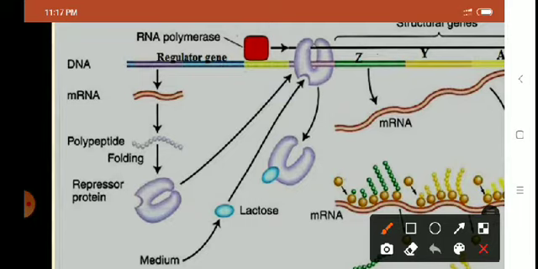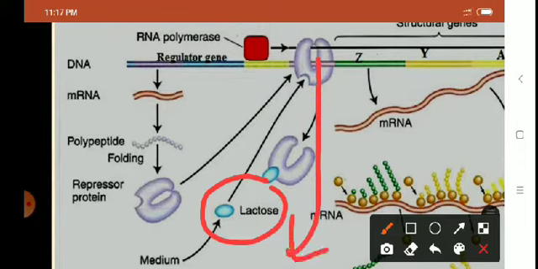No. There is another molecule which we call inducer molecule, or effector molecule. What does the inducer or effector molecule do? As soon as effector or inducer molecule becomes available in the environment, it will pull the regulator away. The inducer molecule binds to the repressor protein and brings about a conformational change in the shape and structure of the repressor protein.